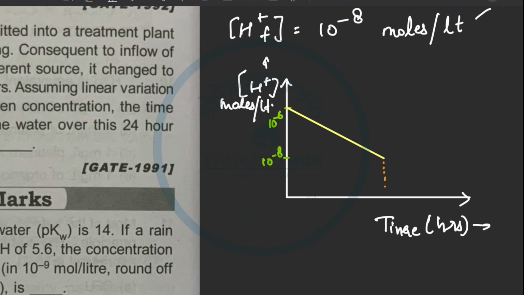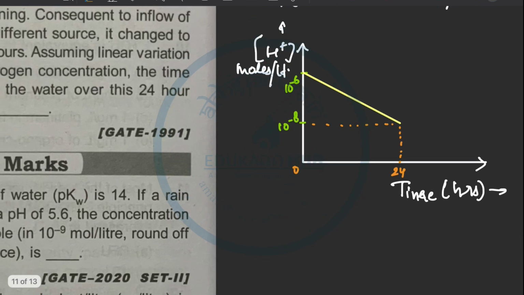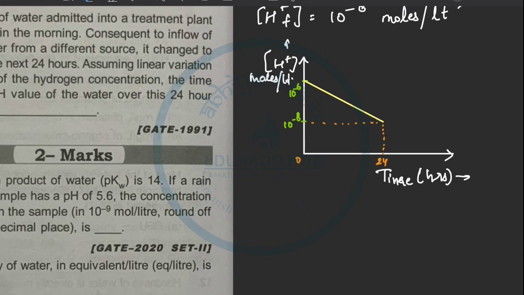So in 24 hours, okay, this is 0. Right? Okay. So we have to find the time mean concentration. We can just simply put the average concentration as nothing but simple average concentration.